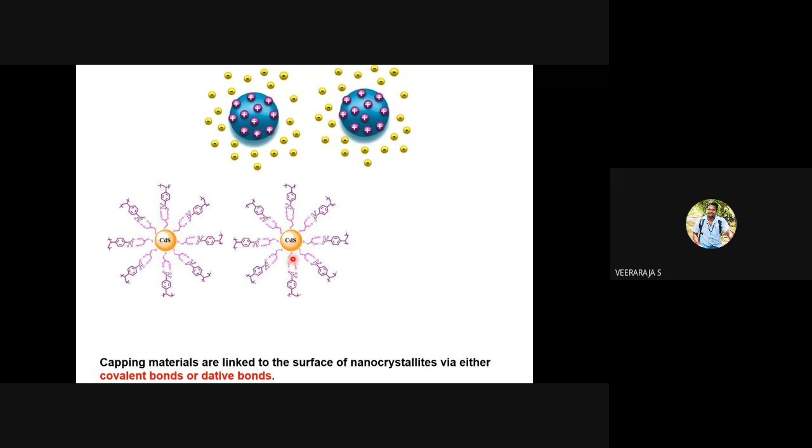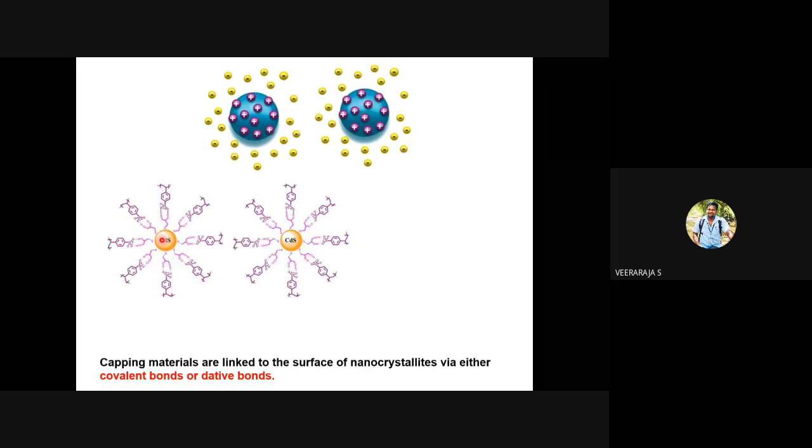And you are leaving it. Let's see tomorrow, day after tomorrow, after 10 days. They cannot come together and make a larger particle because there are armies here. There are soldiers here. They will protect against agglomeration. Whatever the 5 nanometers you have made it, it will be preserved.